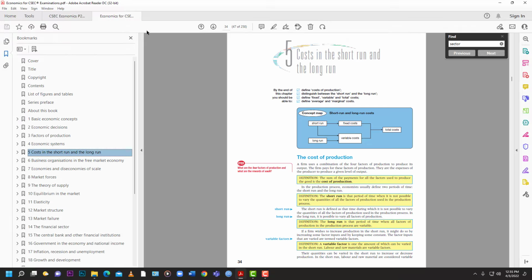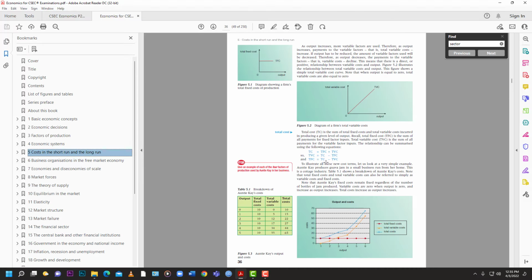And of course we have our costs being outlined in chapter 5 of our textbook, right? See right here, total cost equals total fixed cost plus total variable cost. Total variable cost equals total cost minus total fixed cost. So you can see where fixed cost would affect total variable cost and total cost all in all, right?